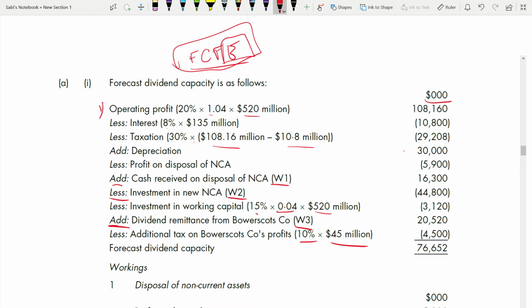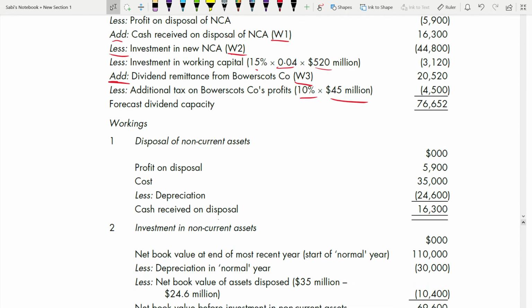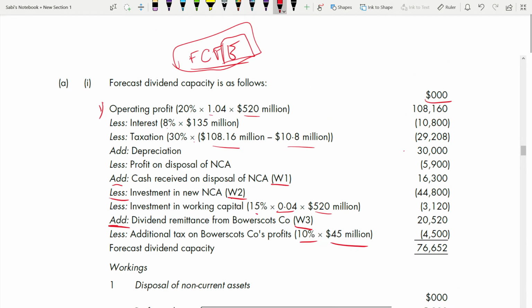So now let's go to the 3 workings and see what they are. How much cash received, right? So cash received, you start with profit. You add your profit and your cost, how much you sold your non-current asset for, 35,000, add your profit with that, and deduct your depreciation. Your accumulated depreciation on disposal was 24,600. So the balance is your cash received. This will be added, right? Just check here. It is 16,300. It is added because it is cash received.